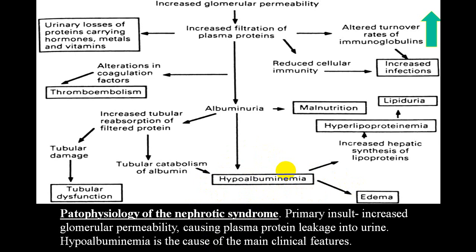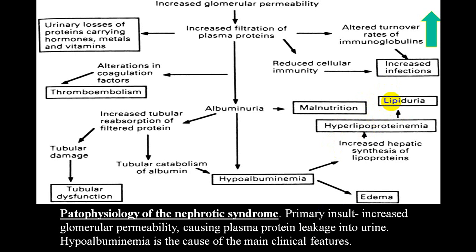Because of decreased osmotic pressure, the liver will start synthesizing excess protein and lipoproteins. So the lipoprotein level will be increased, we get hyperlipidemia, cholesterol level will be elevated, and because of this lipid level being elevated, the person will also develop